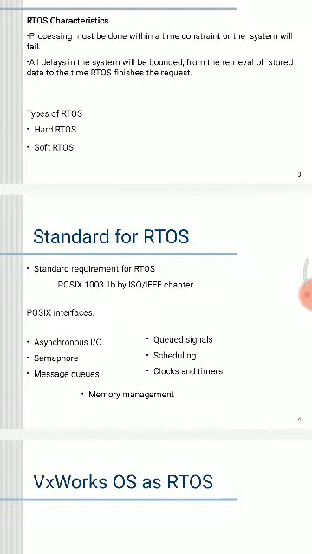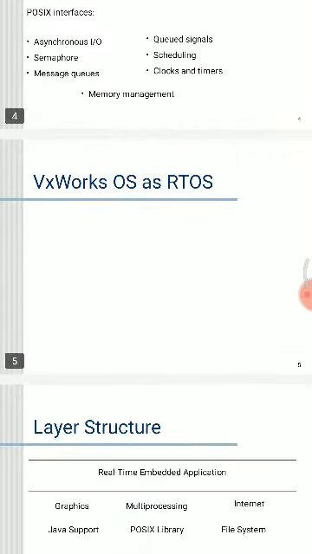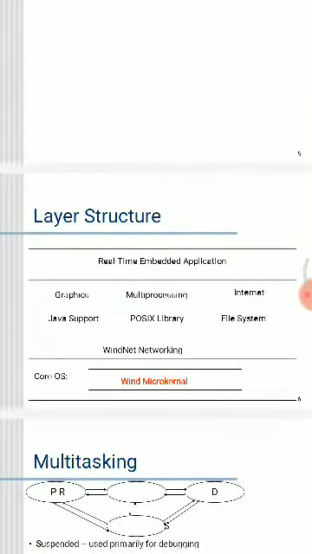POSIX 1003.1b, ISO, IEEE references. We are going to see asynchronous IO, semaphores, message queues, signals, scheduling, clocks and timers, and memory management functions. What is the layered structure in the real-time operating system? It consists of graphics, Java support, multiprocessing, POSIX library, internet, file system, and network, with the core OS containing the Wind microkernel.